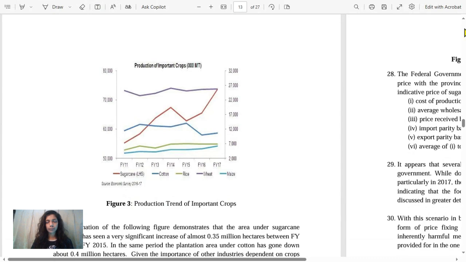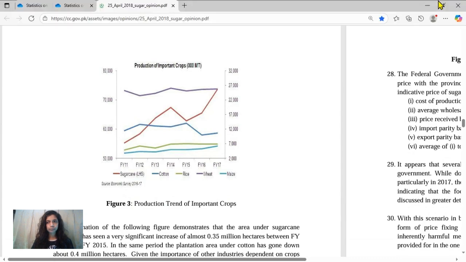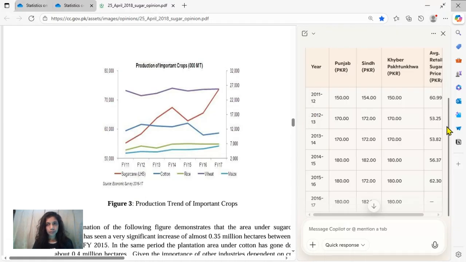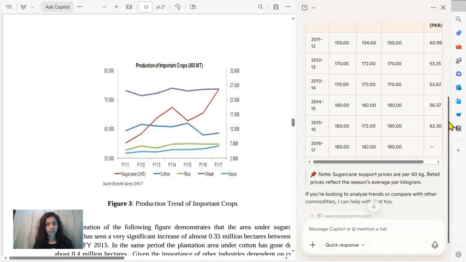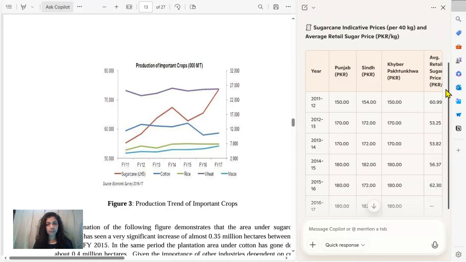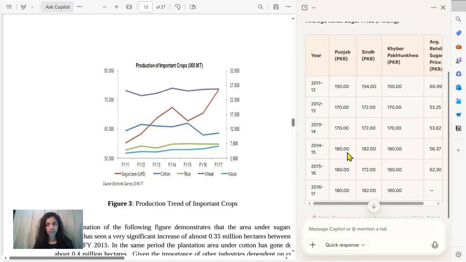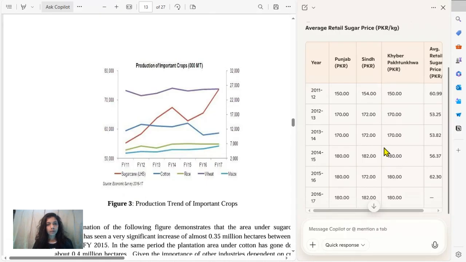So let's say if we look at the indicative prices that I've already prompted earlier through the AI. Almost the data I've verified for 14, 15, 16 is correct for indicative prices, and these are the estimates by the AI that I've not verified, but they are close to what could have been the real numbers in the reports.